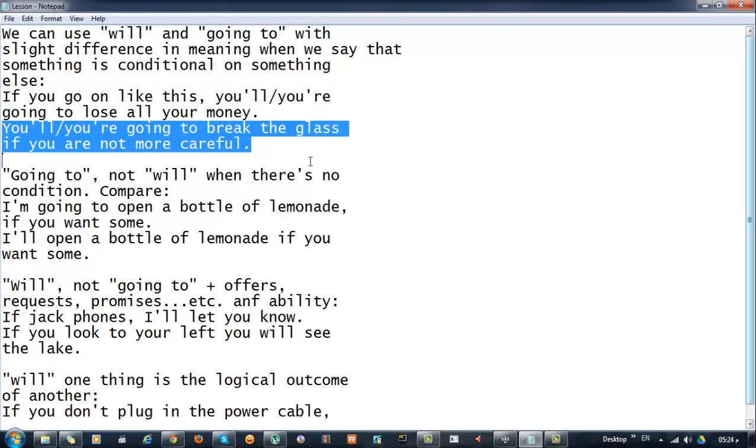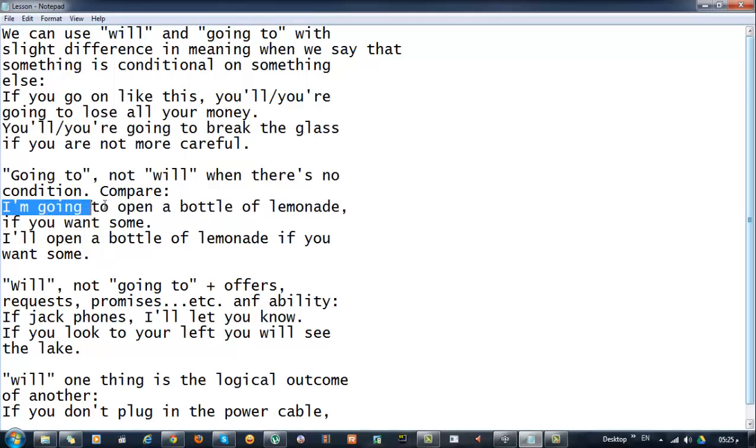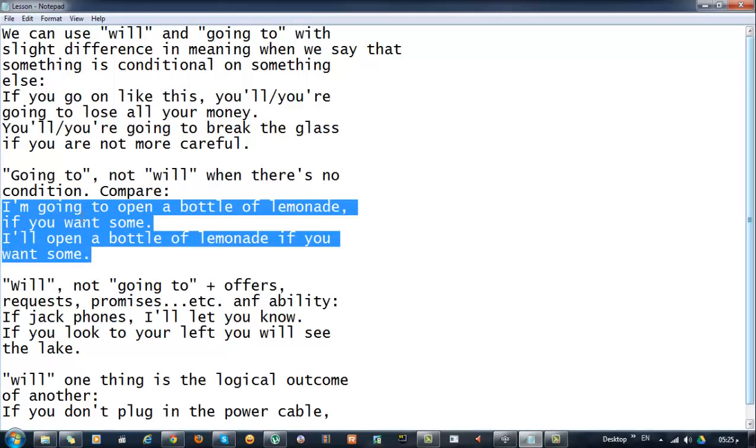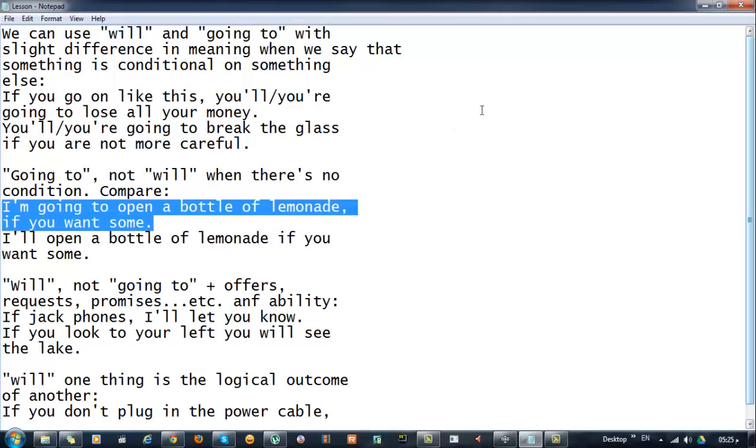Another example can be this one. You're going to break the glass if you're not more careful. However, we use going to rather than will when there is no condition. I mean, if you look at this sentence over here, compare these two sentences together. I'm going to open a bottle of lemonade if you want some. Now, in the first sentence, this part of the sentence, the part where we have going to, is not dependent on the other part.